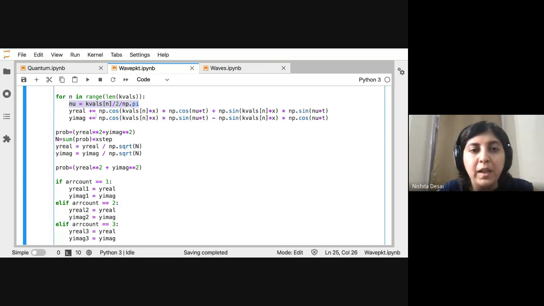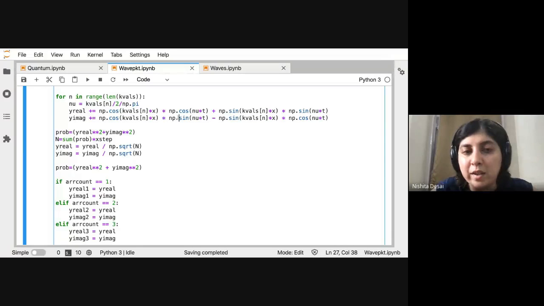Then I calculate the real and imaginary components by just summing cos kx times cos nu t plus sin kx sin nu t for the real part, and similarly the opposite combination for the imaginary part, same as we did before.